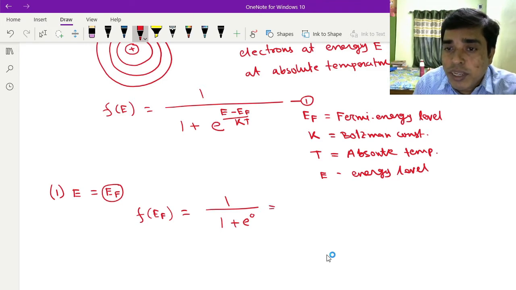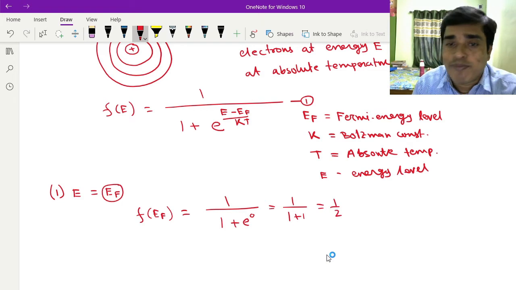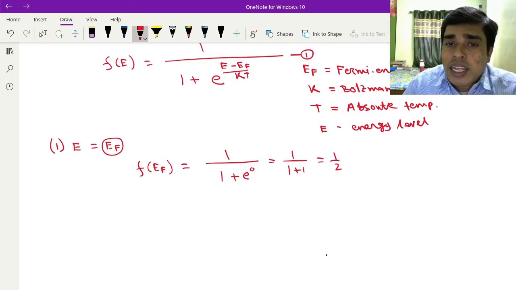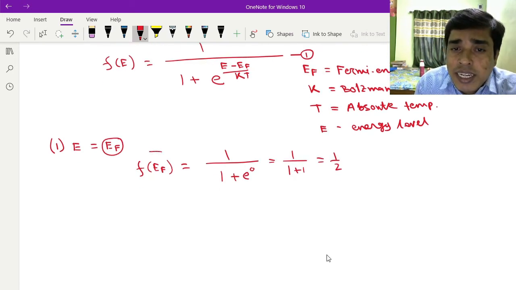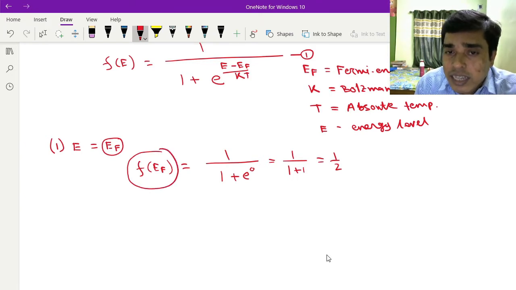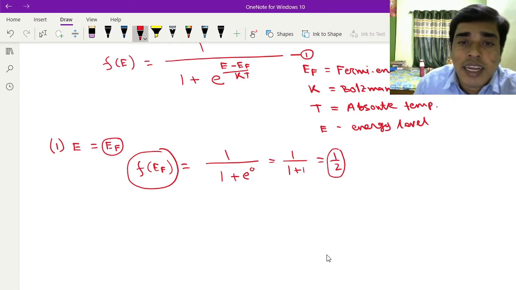So it will be 1 plus 1, that is 1 by 2. So the probability of finding an electron at the Fermi energy level is half.